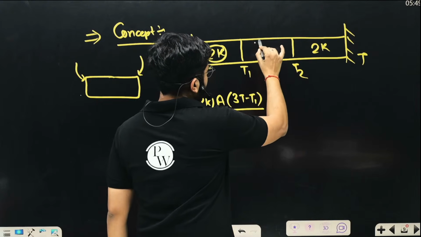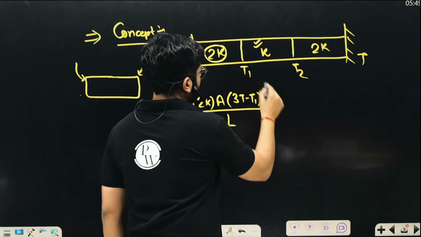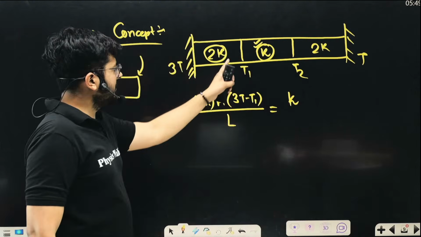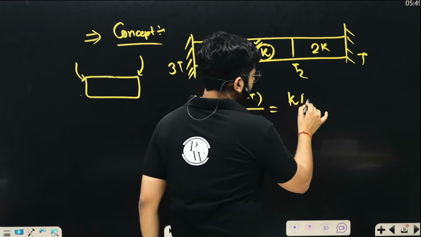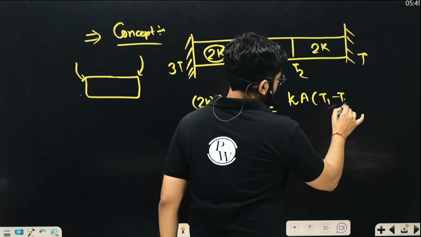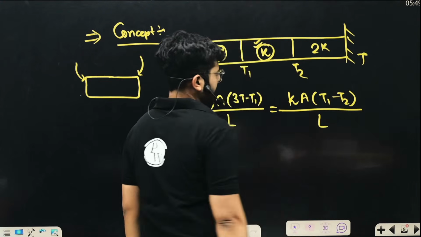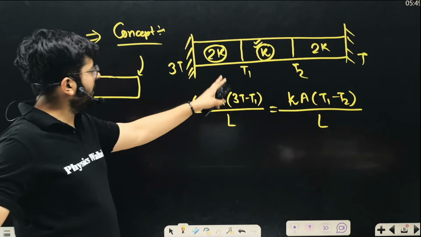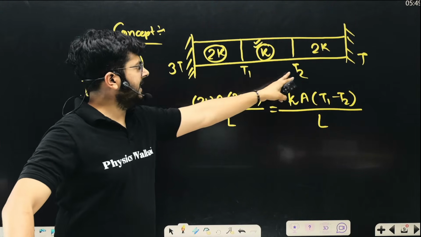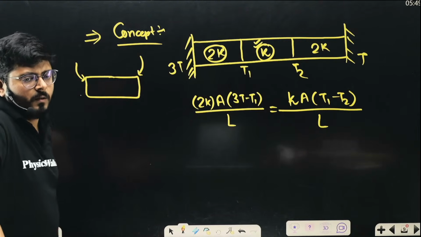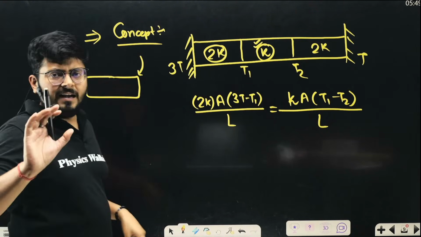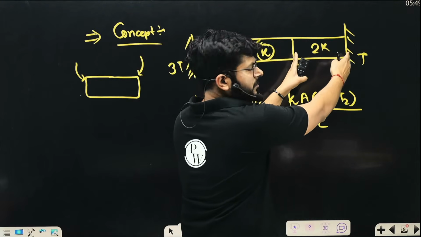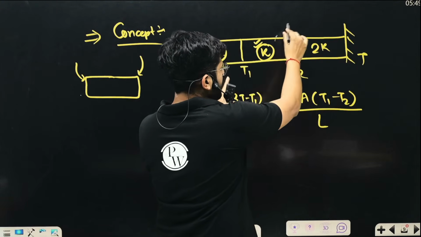So what is happening in the second part? In this one, the thermal conducting coefficient is K. This is T1 minus T2, area is A, T1 minus T2 upon length, which is again L. So from here, you will get a relation between T1 and T2. My dear kids, at a steady state, the same thing will happen between this pair and this pair as well.